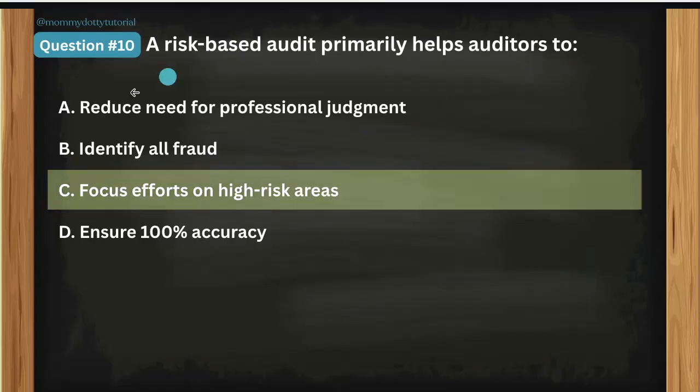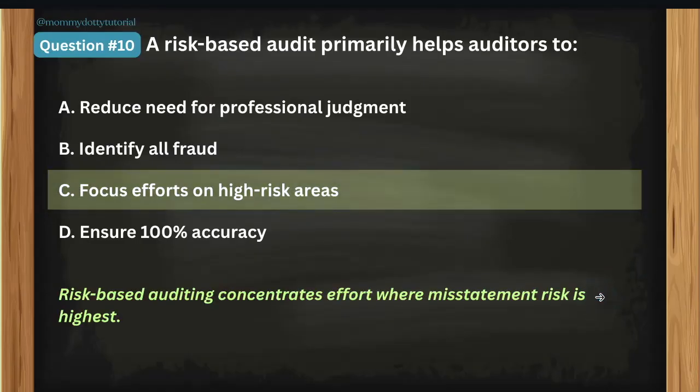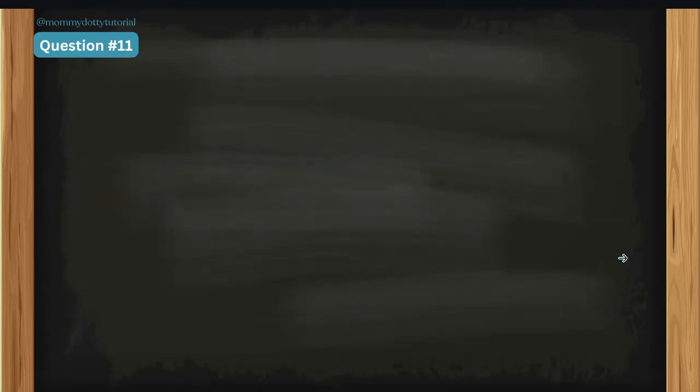Okay. Remember, the primary objective of risk-based audit is basically not to audit 100% of the total population, but you focus all your efforts, because of the lack of resources, only on high-risk areas. So that's the main objective actually of the risk-based audit. Okay. Now let's go to question number 11.